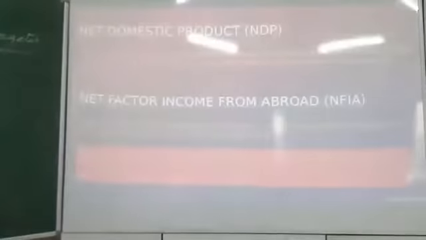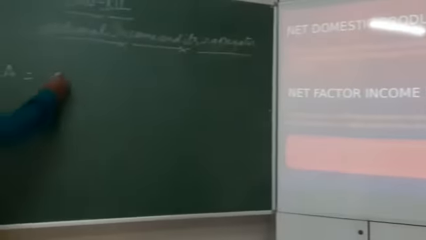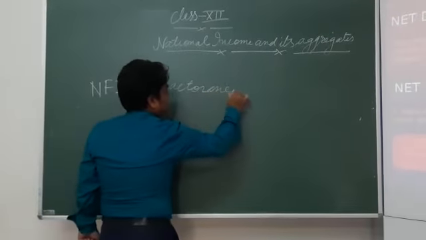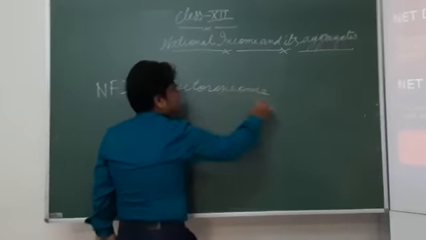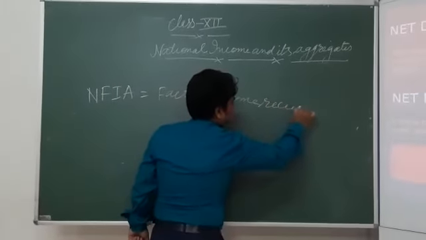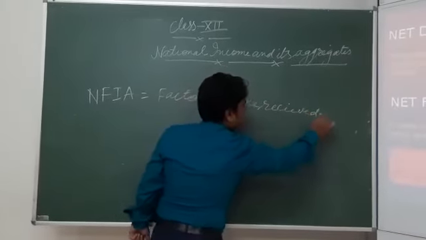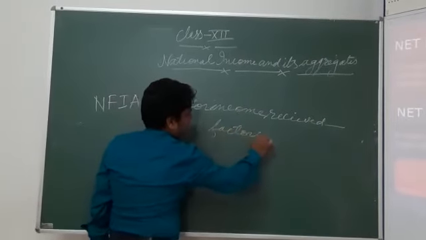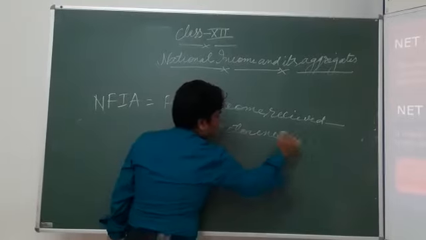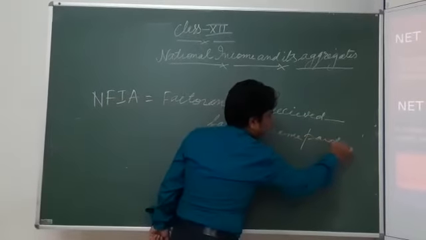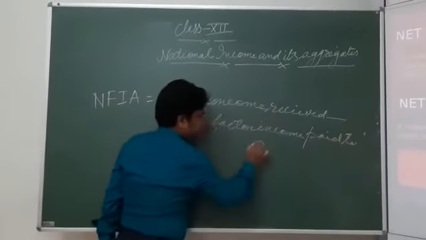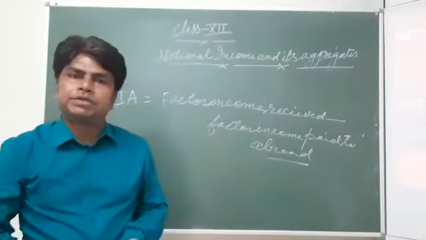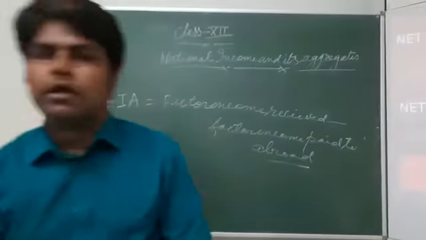Net factor income from abroad means factor income received from abroad minus factor income paid to abroad.